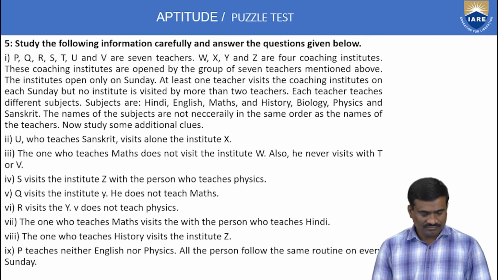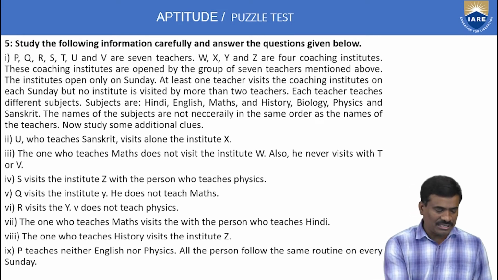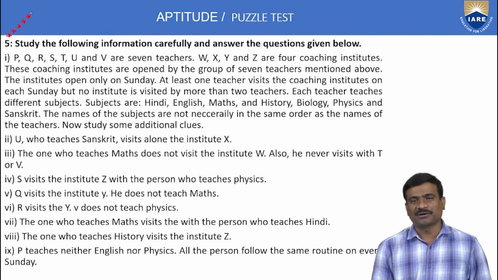Next, the fifth example, number 5. The fifth one is important because it is a lengthy information based puzzle. Study the following information carefully and answer the questions given below.